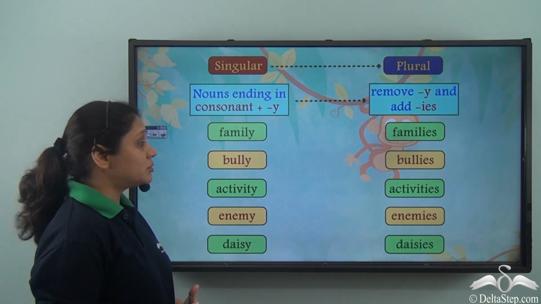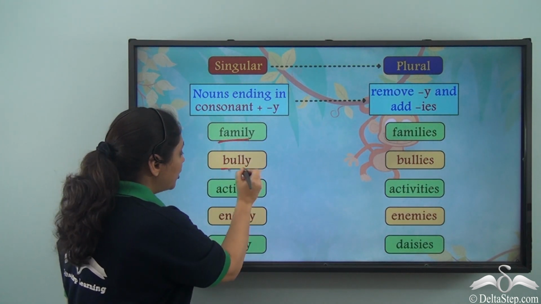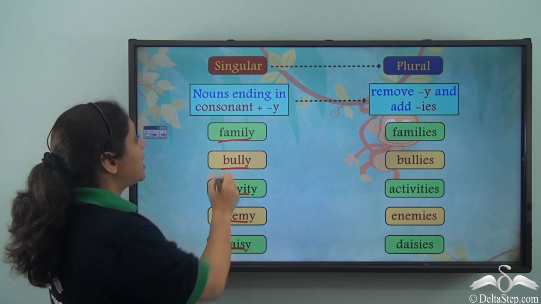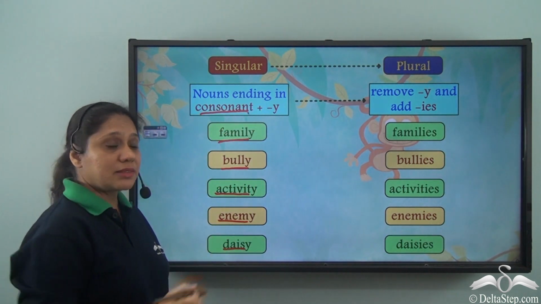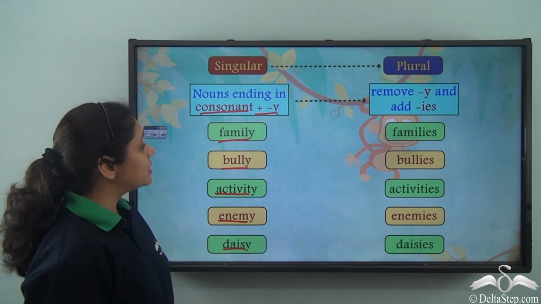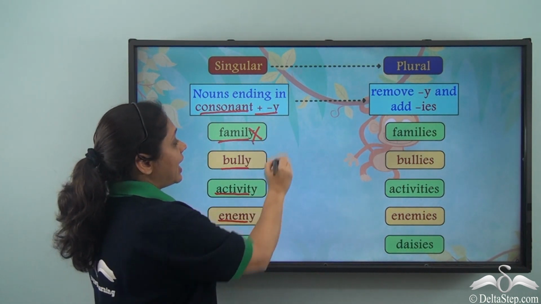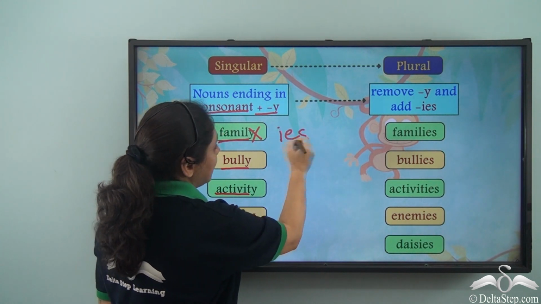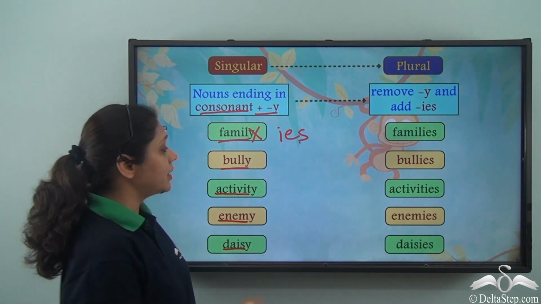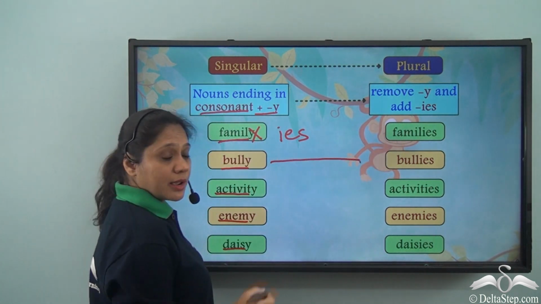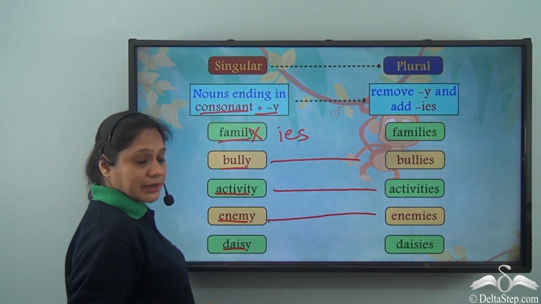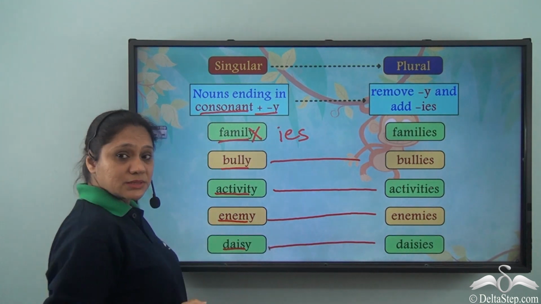But what about nouns like family, bully, activity, enemy, daisy, which are ending with a consonant and then a Y? How do we form the plurals? We form the plurals by removing the Y and adding an IES after them. So, we get families from family, bullies from bully, activities from activity, enemies from enemy, daisies from daisy.